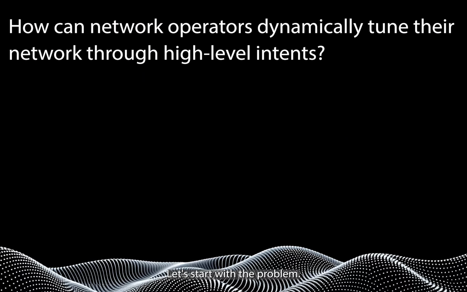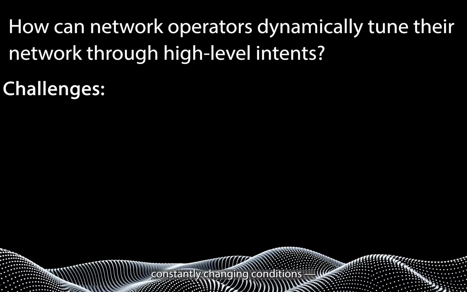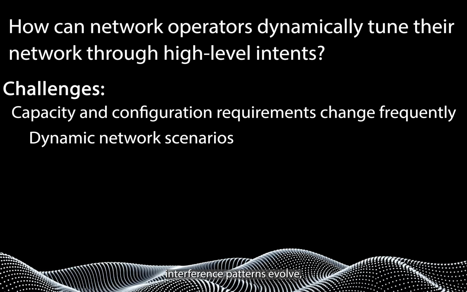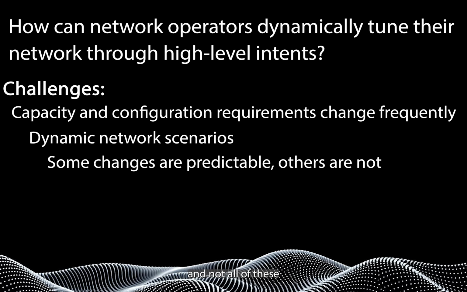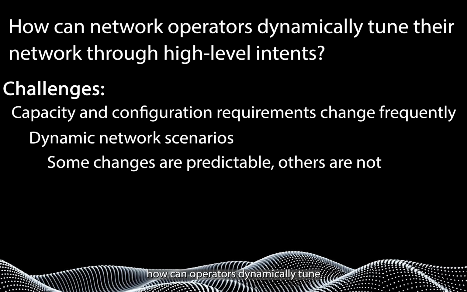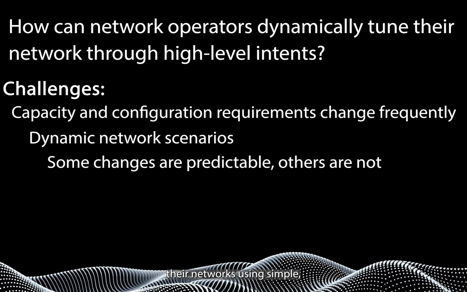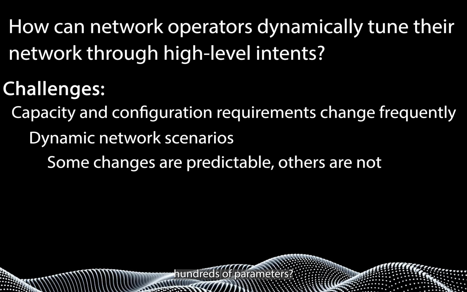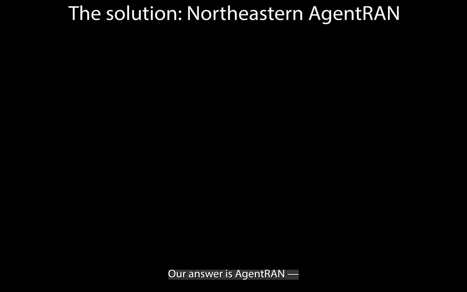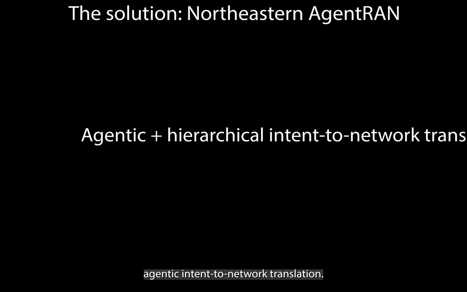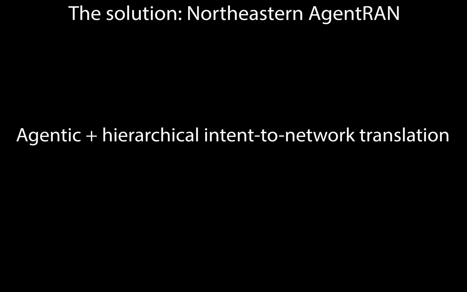And third, benchmark AI RAN performance in realistic wireless channels. Let's start with the problem. Network operators face constantly changing conditions. Capacity demands shift, interference patterns evolve, and not all of these changes are predictable. The question is, how can operators dynamically tune their networks using simple, high-level intents rather than manually configuring hundreds of parameters? Our answer is Agent RAN, a framework for truly autonomous networks built on agentic intent-to-network translation.